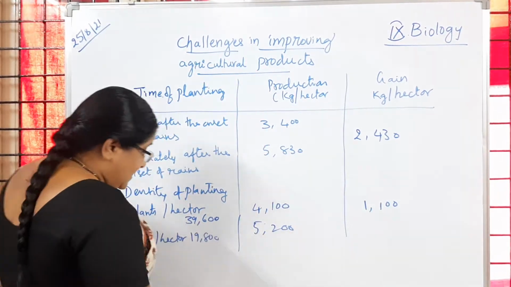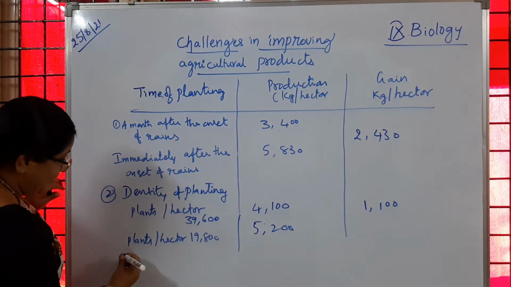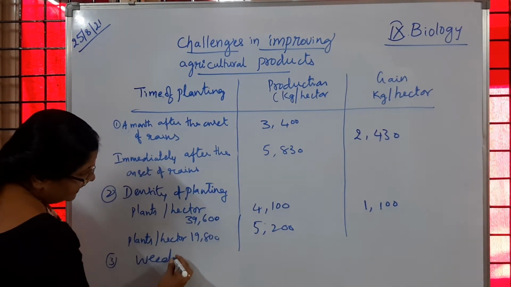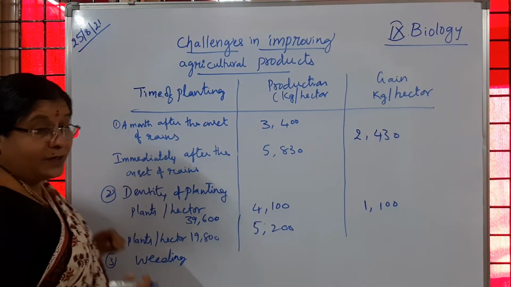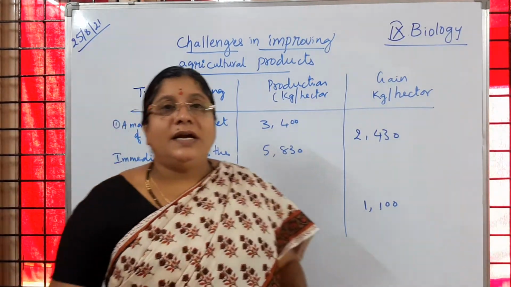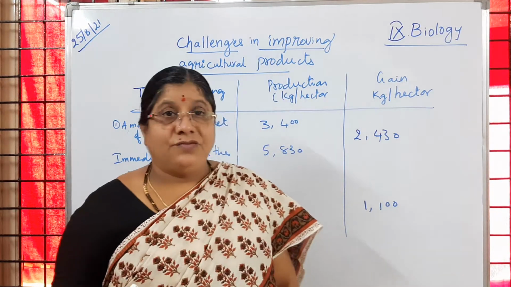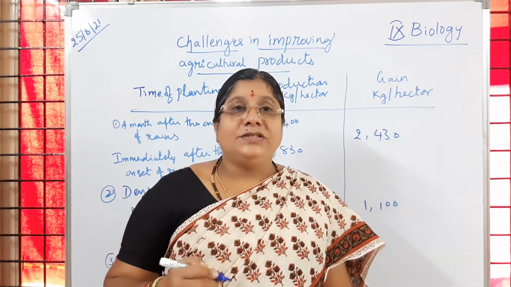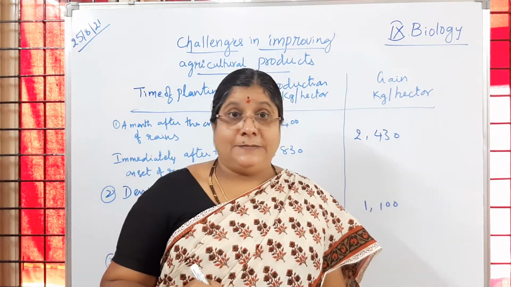Then the next factor we are going to take into consideration is weeding. What do you mean by weeding? You know weeds. What are weeds? Weeds are unwanted plants which grow along with crop plants.